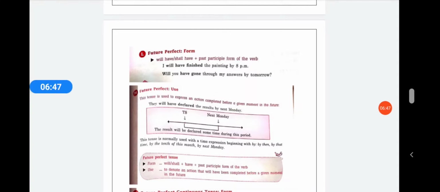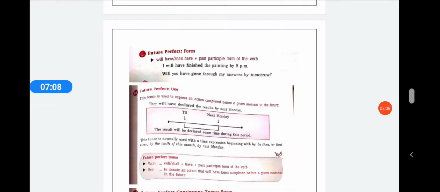So always understand the sense of the sentence, what it is trying to say, what kind of tone it is using, and what kind of formation the sentence has, because there are always differences in the formation of sentences. Now the future perfect tense form is will, shall plus have plus the past participle of the verb. Please remember that here we are using the past participle of the verb.